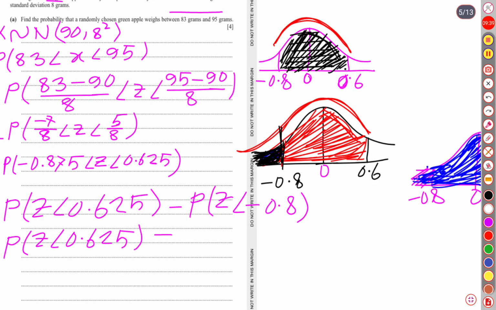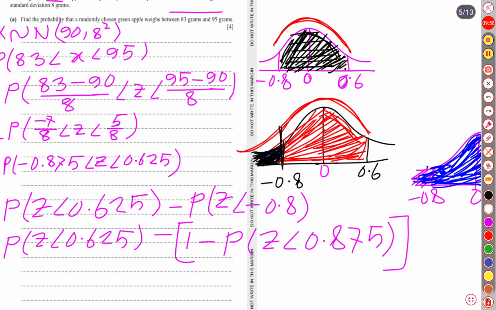From 1 we will subtract the corresponding probability for z less than 0.875. Sorry, it's not 0.8, it's 0.875. Why did we do so?